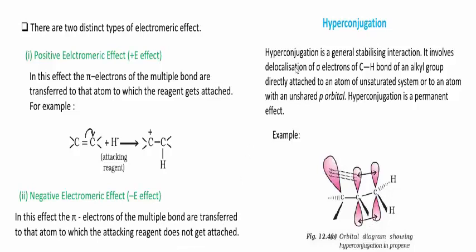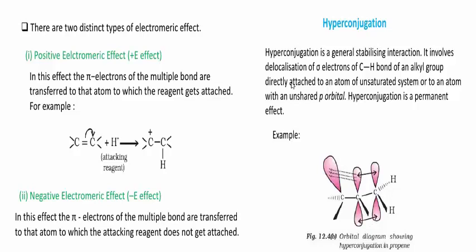Next, another type: the hyperconjugation effect. This is also called the Baker-Nathan effect. Remember, this hyperconjugation effect is also called the Baker-Nathan effect. It is a permanent effect produced in a molecule due to the interaction between sigma and pi electrons. Remember, there is interaction present between sigma and pi electrons of the adjacent bond.